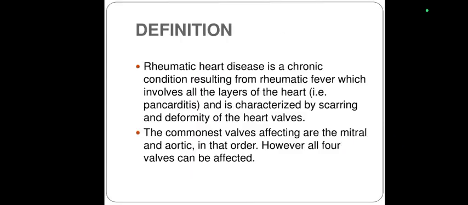Regarding the definition, rheumatic heart disease is a chronic condition resulting from rheumatic fever which involves all the layers of the heart, that is, myocardium, endocardium, and pericardium, and that's why it is known as pancarditis. It is characterized by scarring and deformity of the heart valves. The commonest valves affected are the mitral and aortic in that order. The first one is mitral, more commonly seen, and the second is the aortic valve. However, all four valves can be affected.